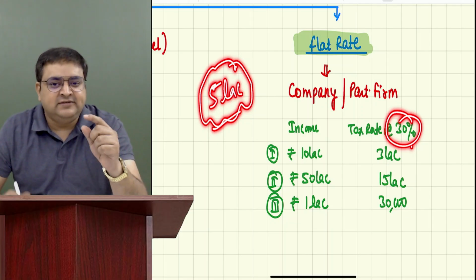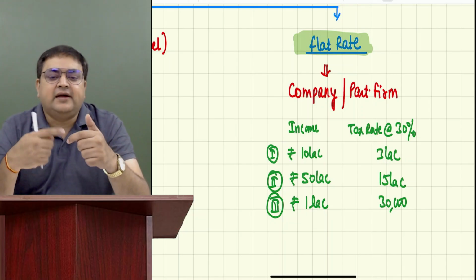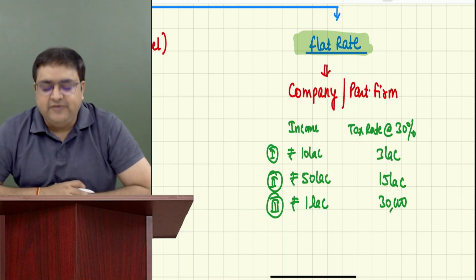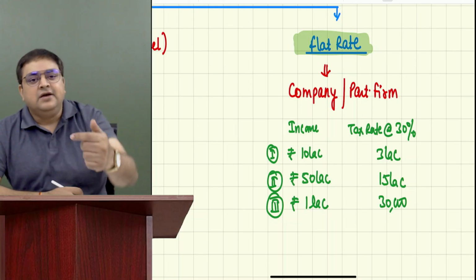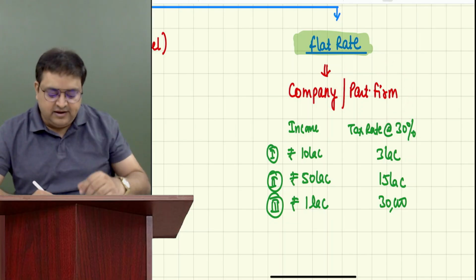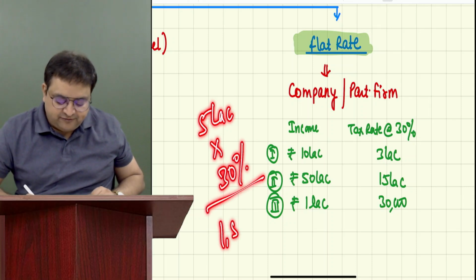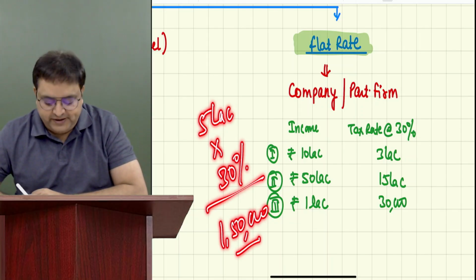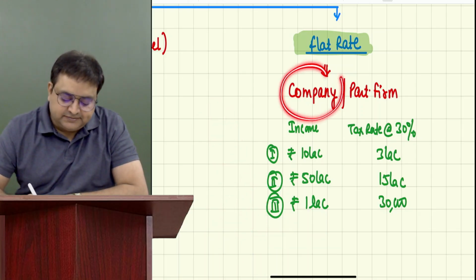And who are the assessee? Are they individuals? They both are natural persons, but for whom are you calculating? You are calculating for their partnership firm. Very nice. So you are doing the calculation for which assessee? For the partnership firm. So you will say, boss, if your firm is earning 5 lakh rupees, you have to pay 30% tax, that is 1,50,000. Which tax, guys? Income tax. So your partnership firm has to pay 1,50,000 rupees of income tax to the government of India. Let's say there is a company.